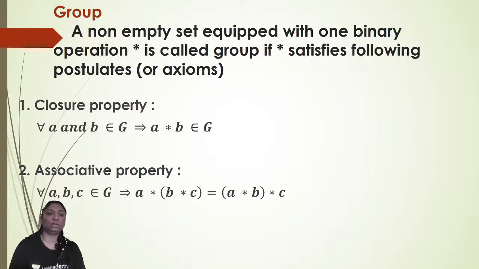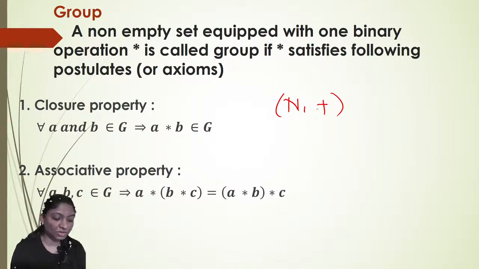First, here we will see set of natural numbers with respect to addition is closed. Okay, so here binary operation is addition and the set G is equal to set of natural numbers. So set of natural numbers is closed with respect to addition. Next, associativity property.